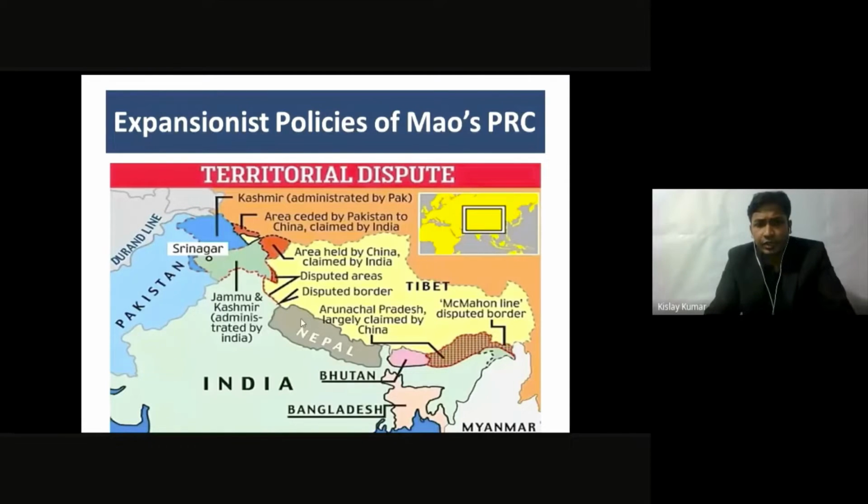Then China also talks about Mao's expansionist policies, the finger, palm, and hand policy. They talk about Nepal, not as their own, but they say they have this responsibility of liberating Nepal. I don't know who they will liberate it from, but Nepal is there, and then this small place Sikkim and Bhutan, and this finally shaded area over here is Arunachal Pradesh, which lies with India today.